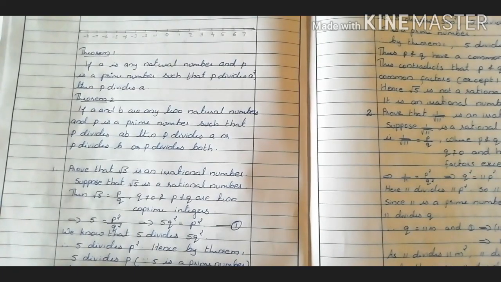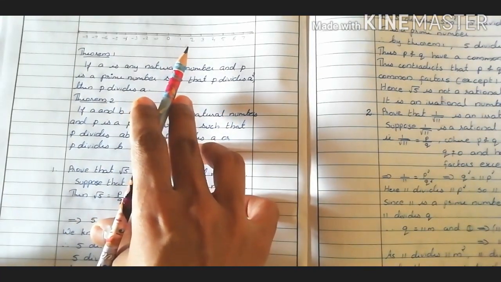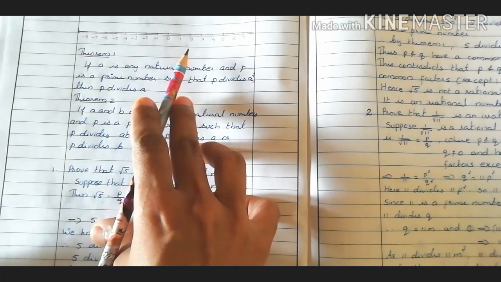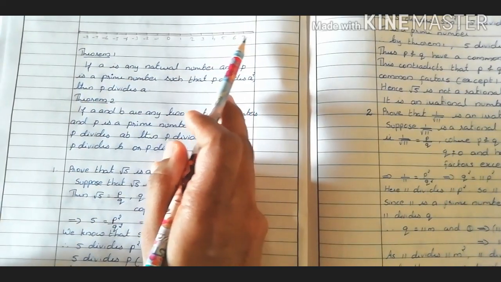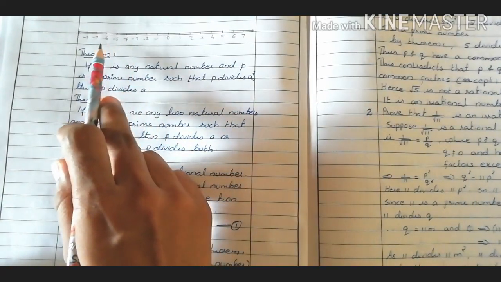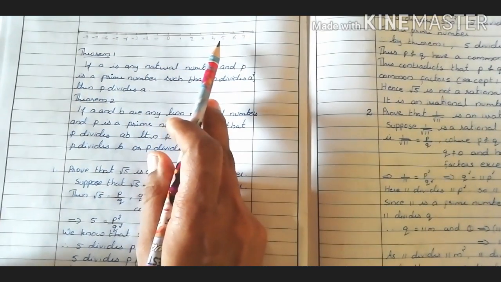Here we are going to discuss irrational numbers. Here you can see one number line. Which numbers are listed here? These are all integers: 0, 1, 2, 3, etc. to the right side, and -1, -2, -3, etc. to the left side. This is a number line.